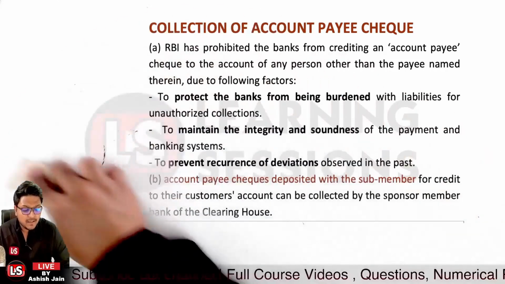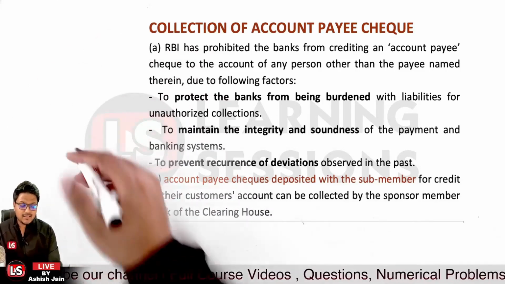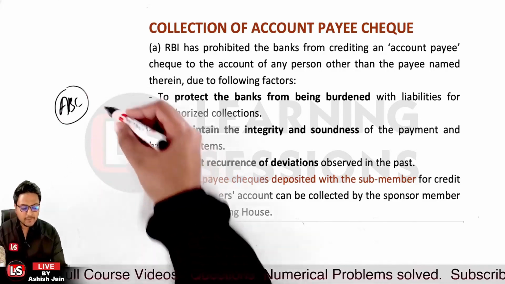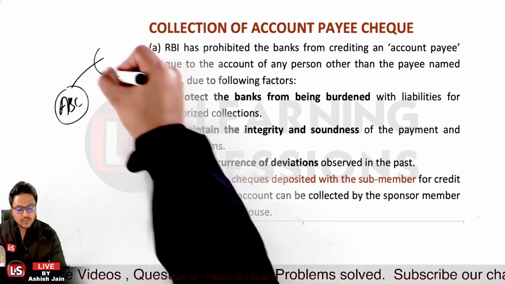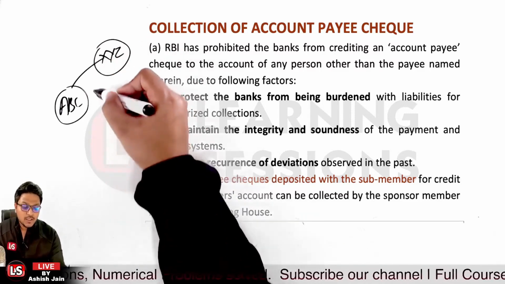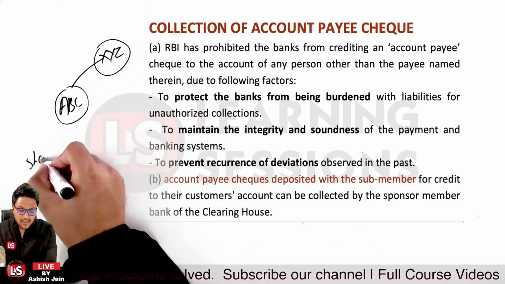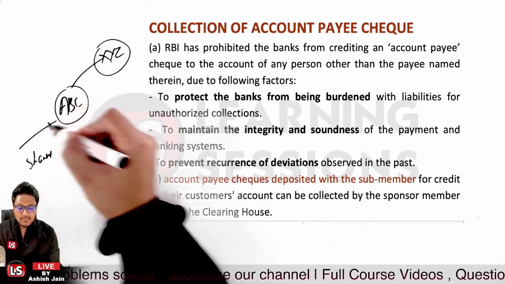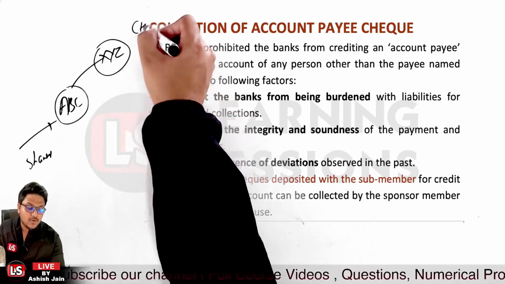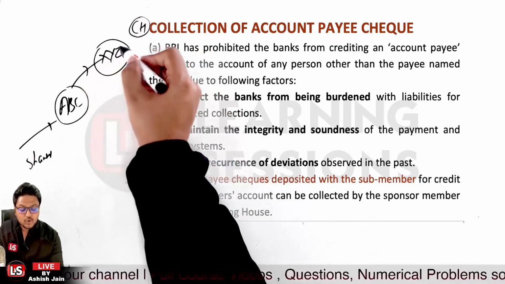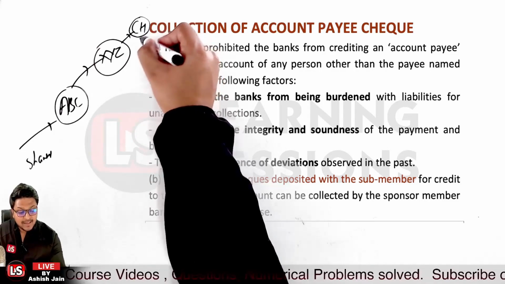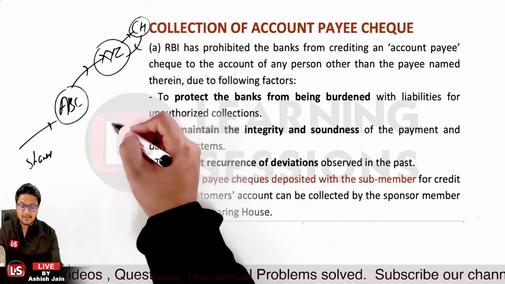Now let me elaborate that particular point to you. Let's take the case that ABC bank is a sub-member, and it is not directly participating in the clearing house; it participates in the clearing house through bank XYZ. Now the check is in the name of Shanti and has been presented to bank ABC, but ABC bank is not participating directly in the clearing house. So the check is to be collected through the member bank, that is XYZ bank. Now the check is cleared and the amount is collected by XYZ bank.